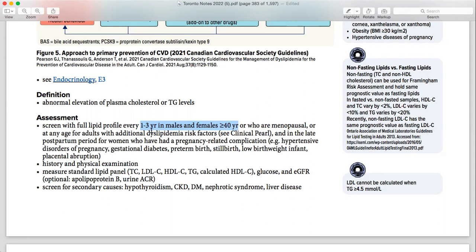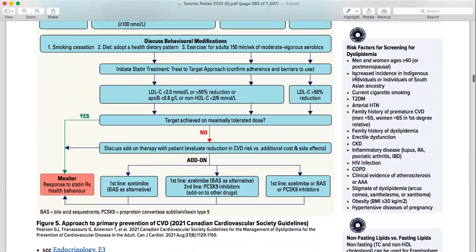So this is basically a screening whole line. If you can remember this one, this is more than enough to remember for the screening. Also those who are menopausal and at any age with additional dyslipidemia risk factors, like having these ones, all of these ones, risk factors for the screening of dyslipidemia. So if anybody fits in this criteria, you are going to do it regardless of the age.